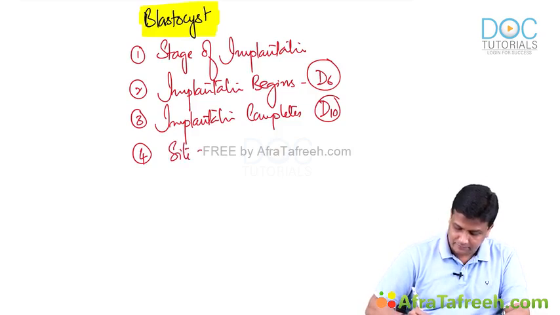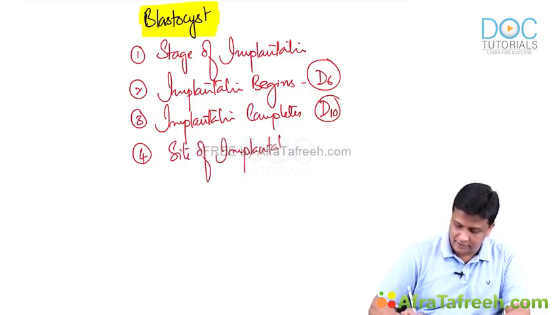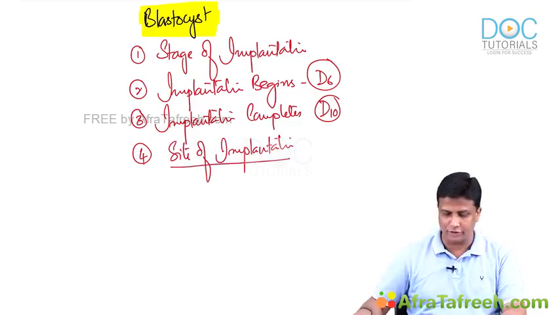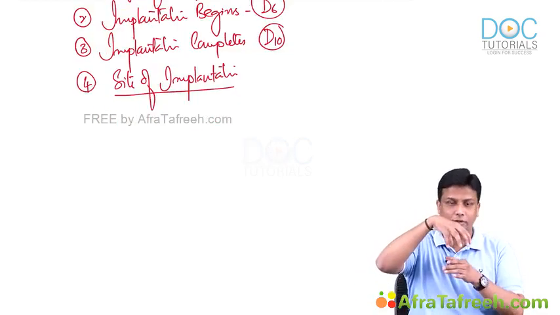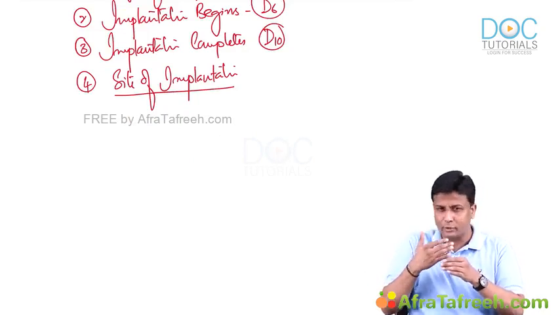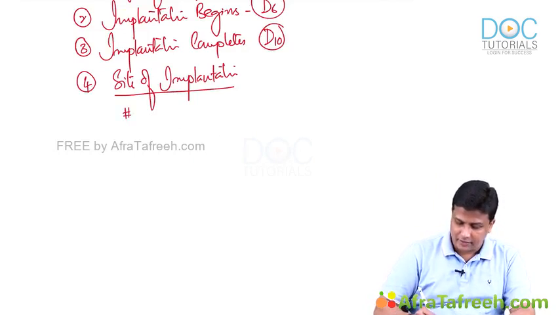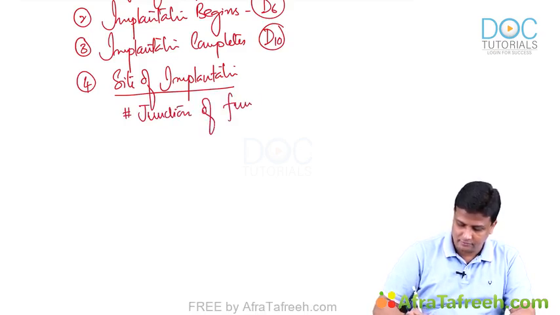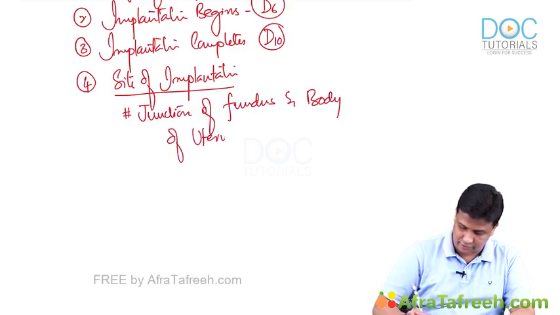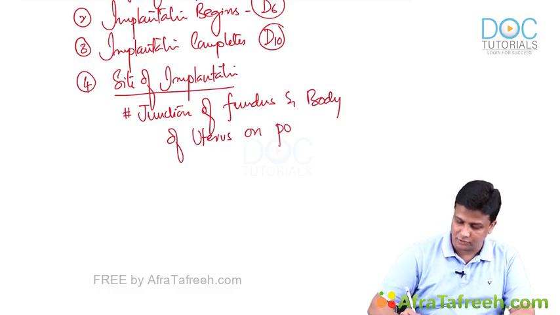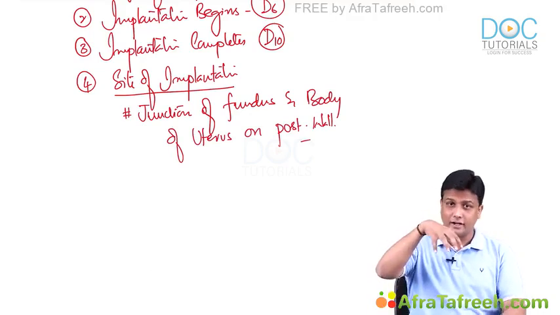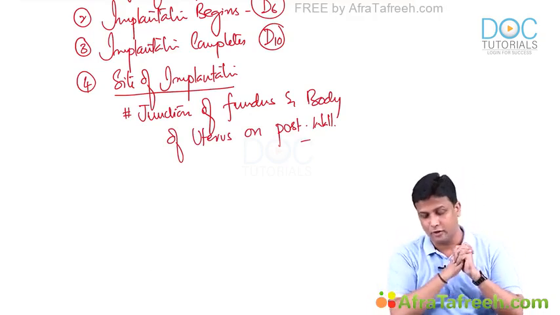Site of implantation. Remember guys, implantation will be taking place at the junction of fundus and body of the uterus. But is it on the anterior wall or the posterior wall? Remember, it's on the posterior wall. So, where exactly will the implantation take place? It is at the junction of fundus and body of uterus, on which wall? On the posterior wall of the uterus.